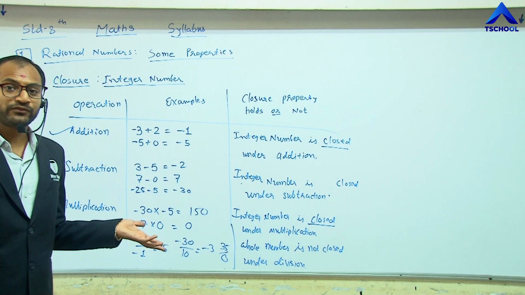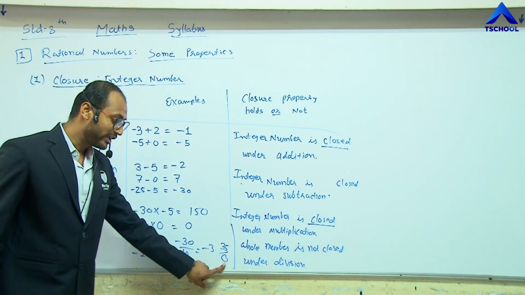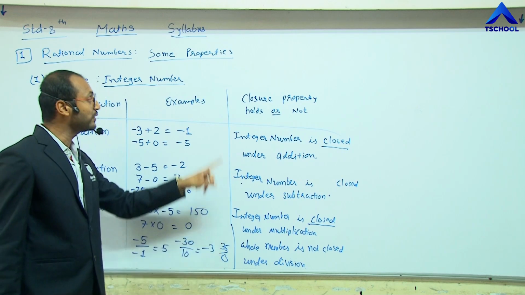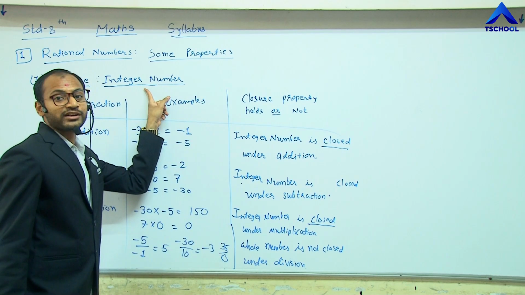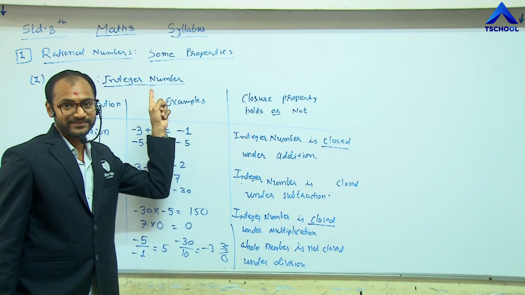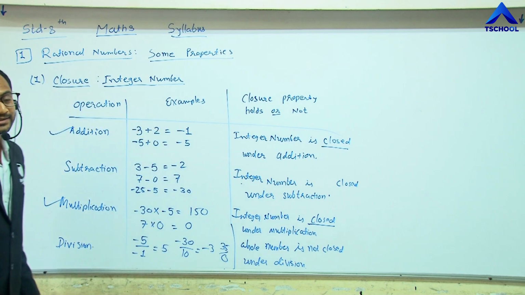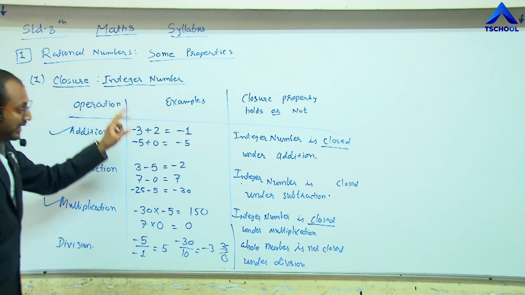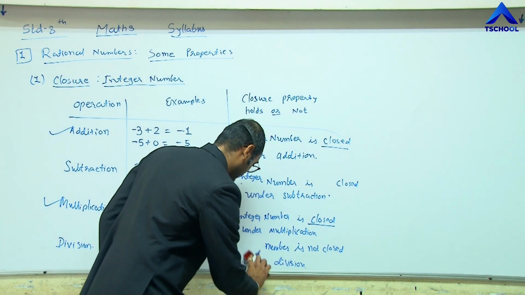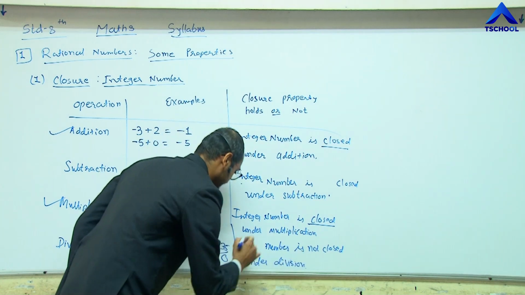It is also undefined, because 0 is also included in the integers. 35 is also an integer, but the result is not included in the integers. Hence, for integers, this property does not hold.